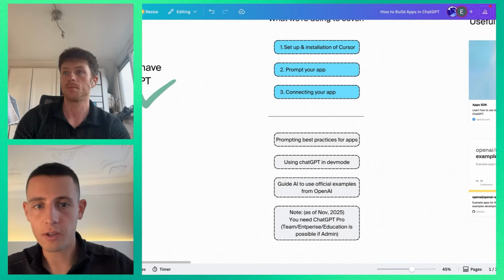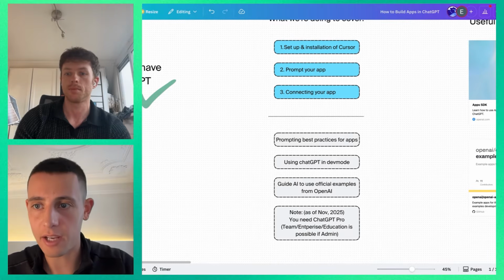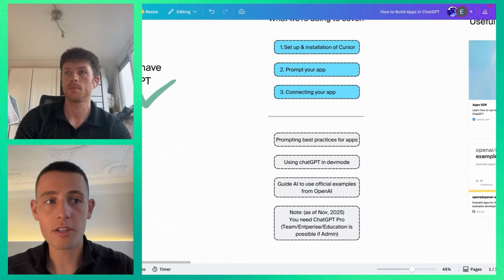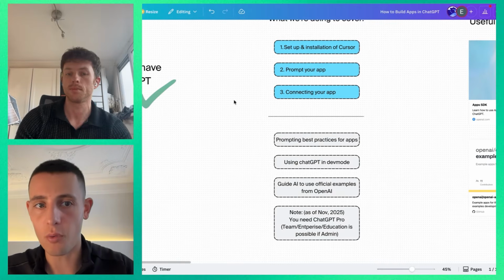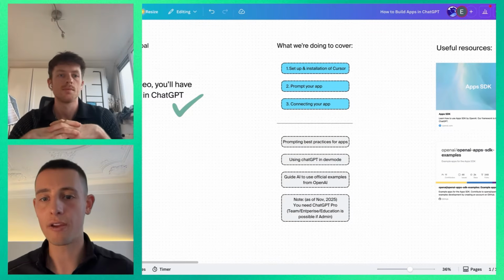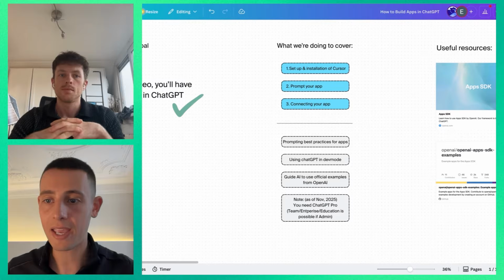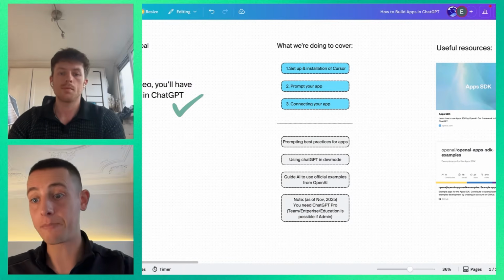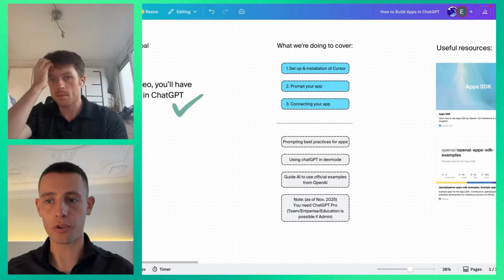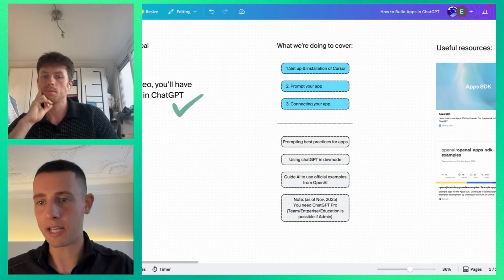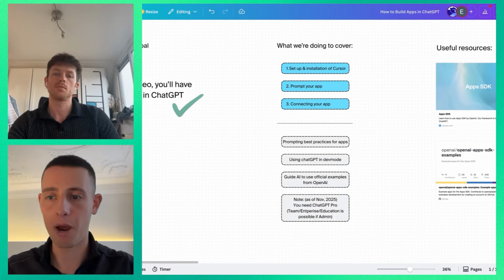I think one other thing to mention as well, like Vincent said, things are in dev mode at the moment. We are still very early. So when we're building these applications at the moment, they are only available to you and your team. You can get other people to use them if they're on the Pro plan, but they have to be in developer mode. The reason they're doing that is that they're not having these apps generally publicly available.